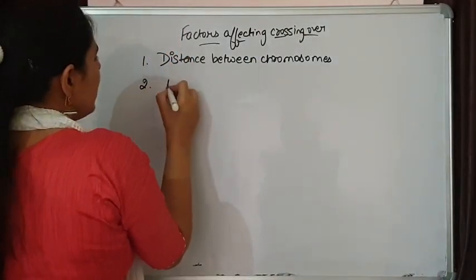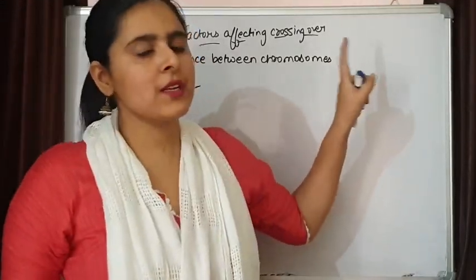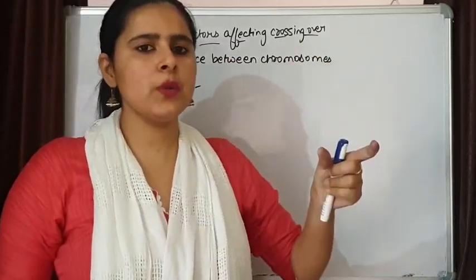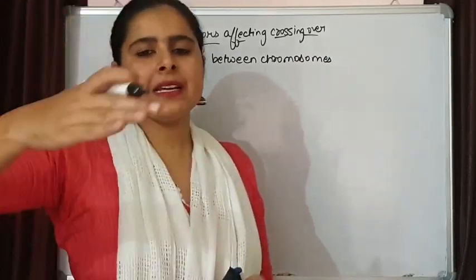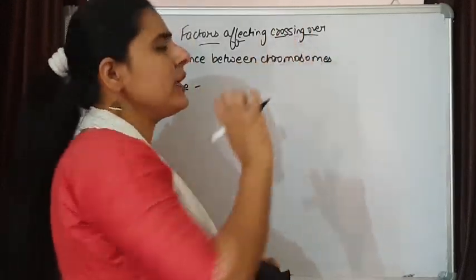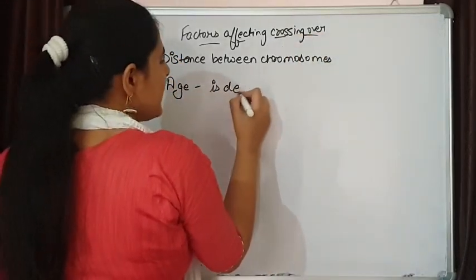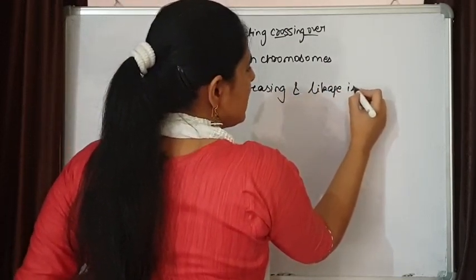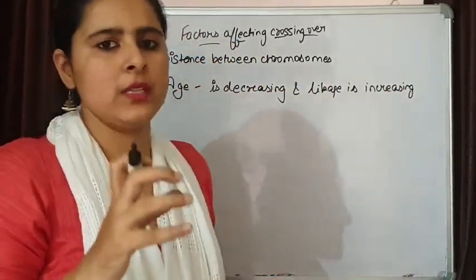The second one is age. I am discussing linkage also. These factors are also related to linkage. So distance between chromosomes, if less, linkage will be more, and if more, linkage will be less. Age. If increasing age is supporting linkage, that means it is not favoring crossing over. With increased age, crossing over is decreasing, rate of crossing over is decreasing, and linkage is increasing. Means the genes try to set together.